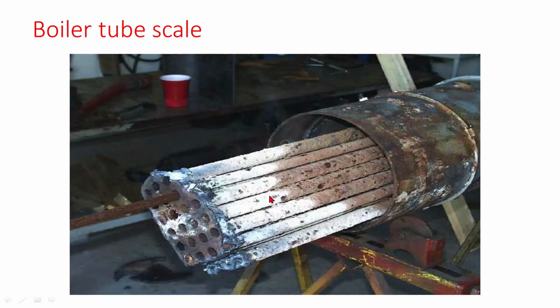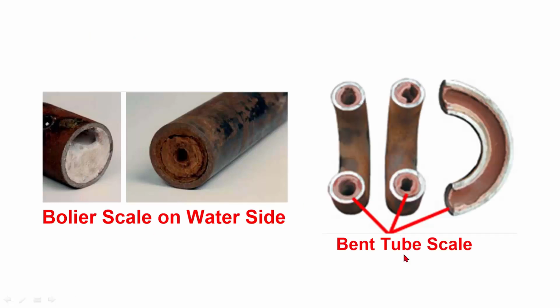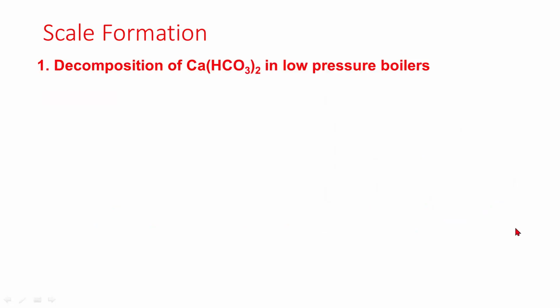This is the case of boiler tube scales. Here boiler scale on the water side, here scales in the bent tube. Scale formation. Scale can be formed due to different impurities,